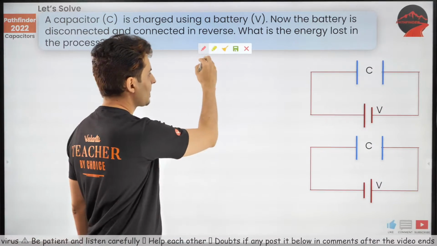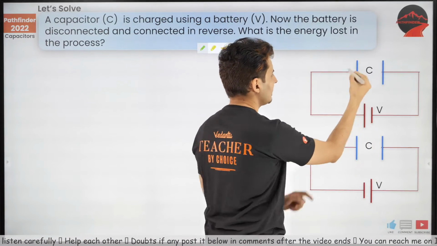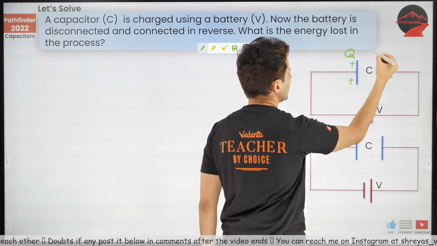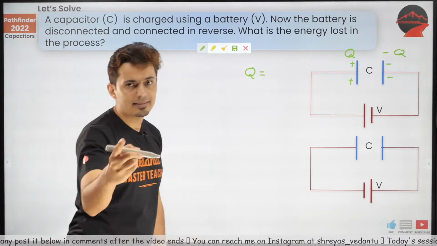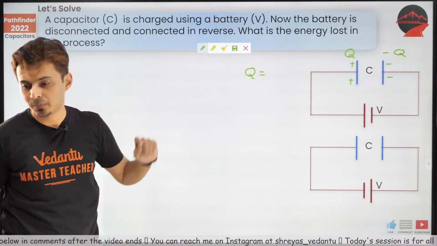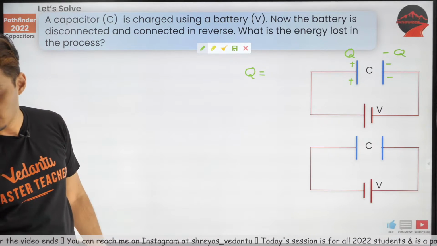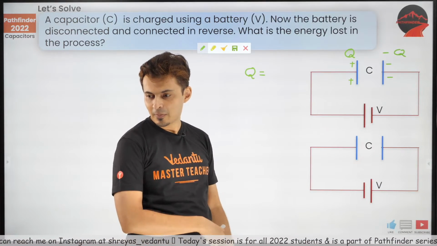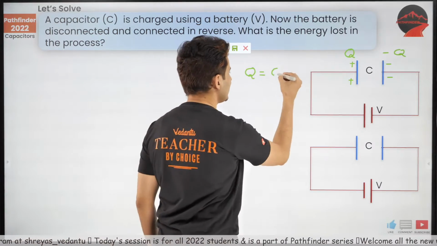First question to you guys is, if it is connected like this, this plate will be positive, this plate will be negative, this will be Q, this will be minus Q. Quickly tell me what is the value of Q. Come on, answer in the chat box. Hold on, guys. No, it's not so simple. Some of you have already said 0. You'll get 0 marks if you write 0. Yes, correct. It will be CV.